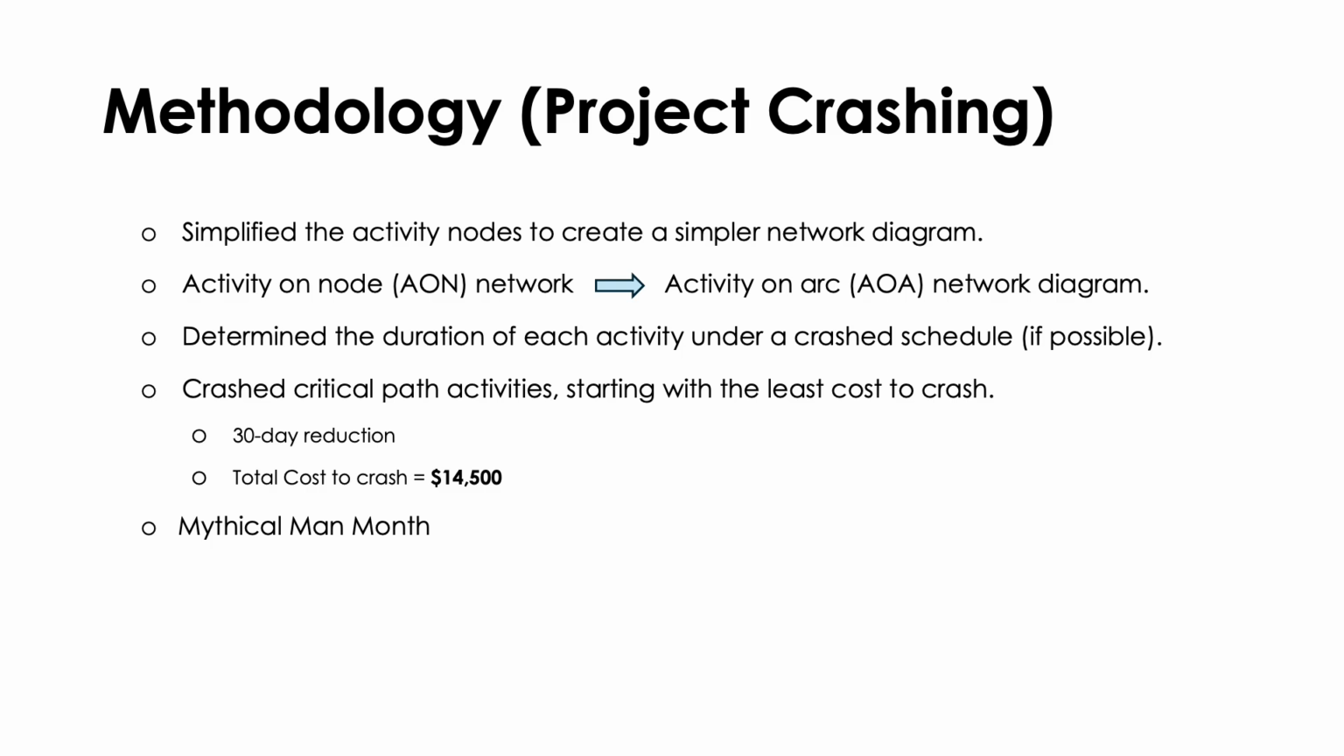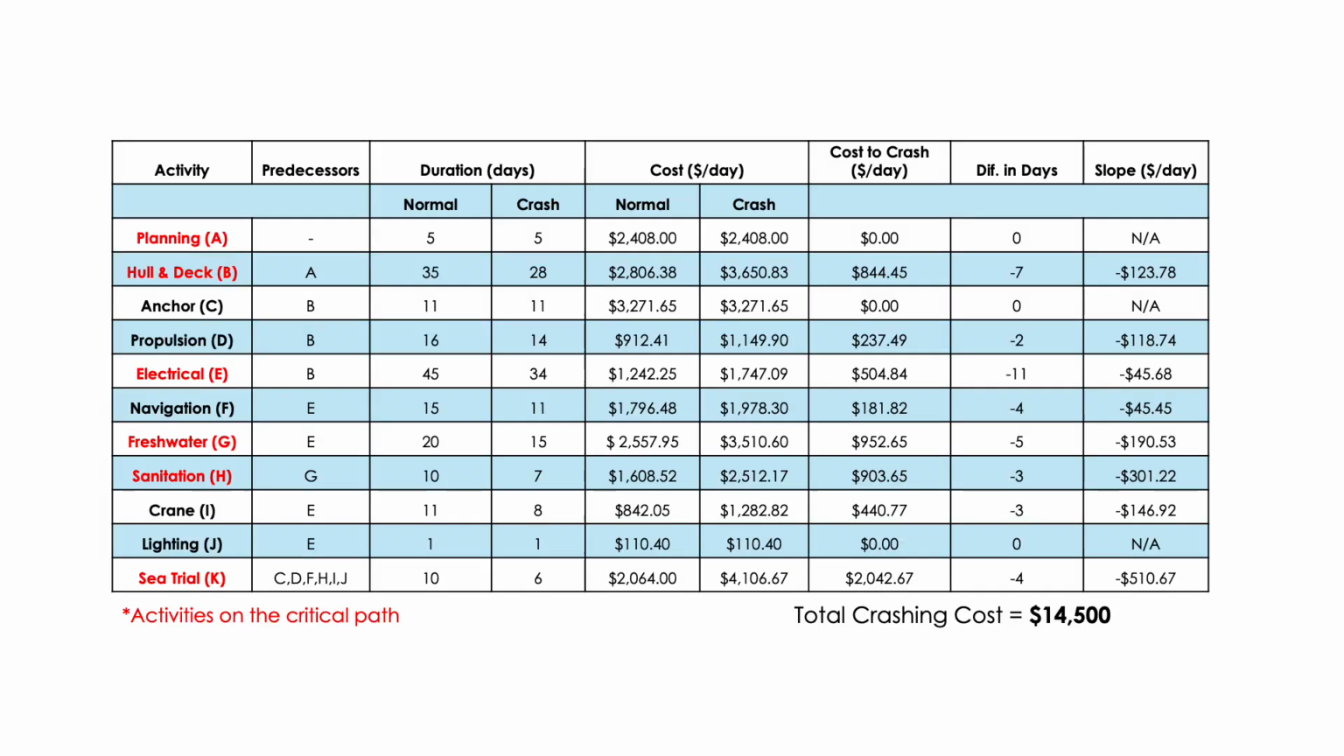It's important to mention the mythical man-month effect. So under the crash schedule, labor costs increase due to the need for additional manpower. However, hiring more people doesn't necessarily mean that the duration of each activity would decrease proportionally because of factors like coordination challenges and training time.